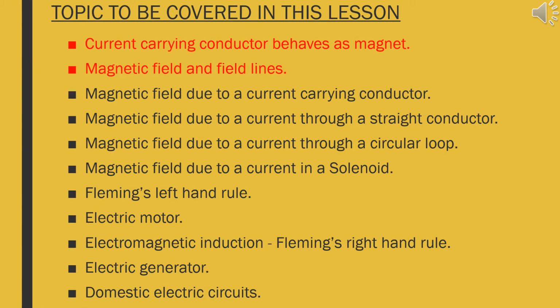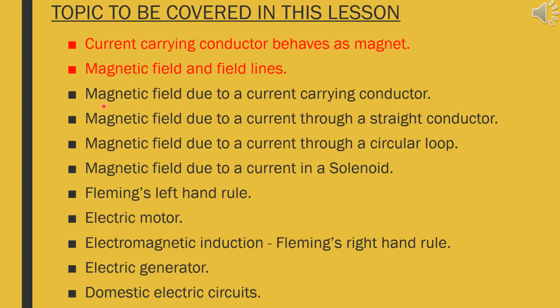Dear children, these are the topics which I have covered in this lesson. Let us understand those. First one, current carrying conductor behaves as magnet. Here you are going to learn the relation between a magnet and a current carrying conductor. Next you are going to learn magnetic field and field lines. Here with many activities you will understand how magnetic field lines exist and how they behave.